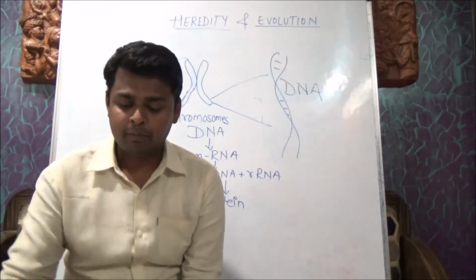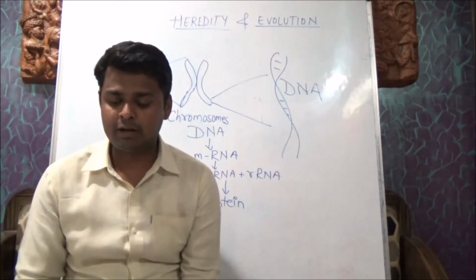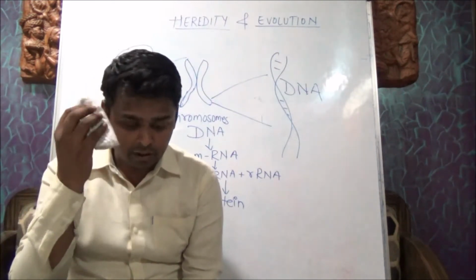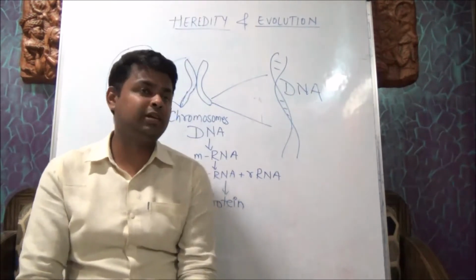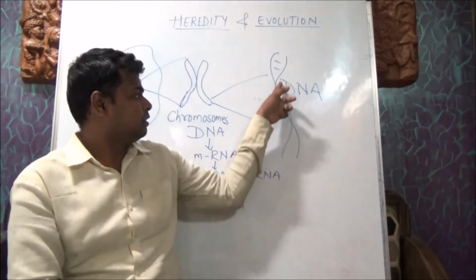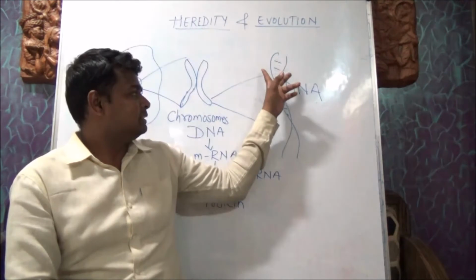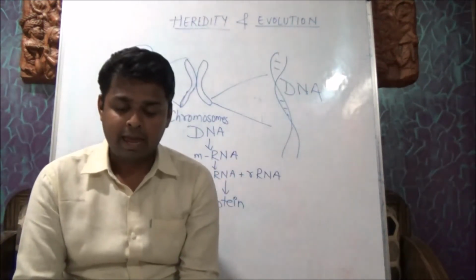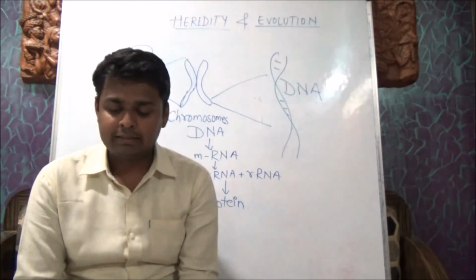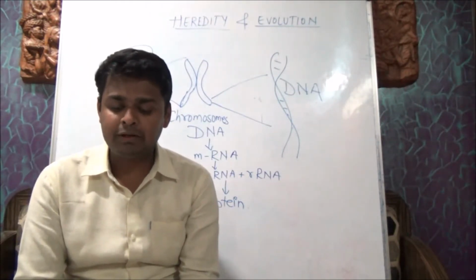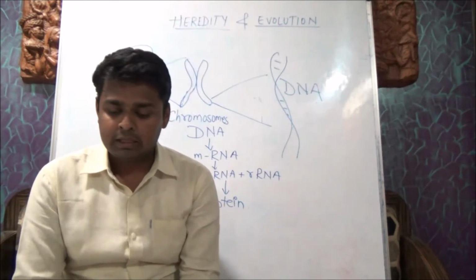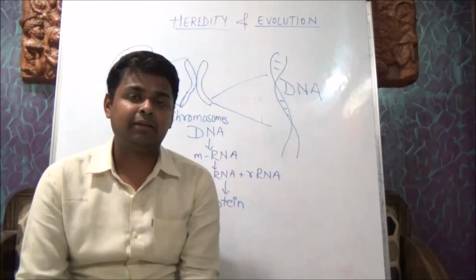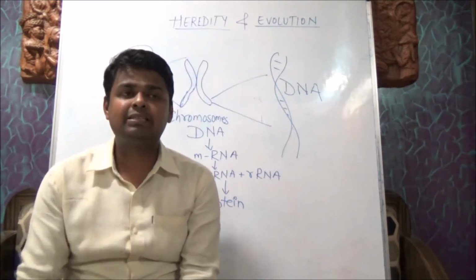So mRNA is produced as per the sequence of nucleotides on DNA, from only one of the two strands. DNA is made up of two strands. This DNA opens and one strand is used for making mRNA. The mRNA produced has the sequence complementary to that of DNA. Then RNA is synthesized. This RNA contains uracil instead of thymine.